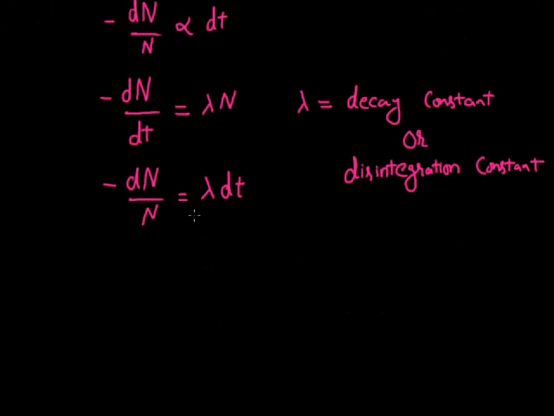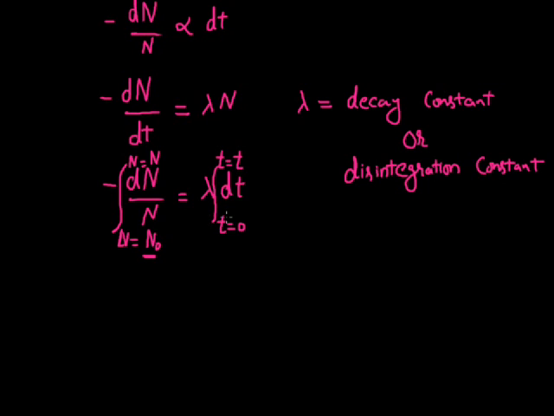Now if we integrate this for the whole change, since the initial time was 0 and the final time was t equals t, we will integrate this dt by taking the lower limit t equals 0 and the upper limit t equals t. And for the change in the amount of radioactive substance, at t equals 0 the number of nuclei N was equal to N0, the initial number of nuclei, and at t equals t, the final number of nuclei I have represented by the symbol N.